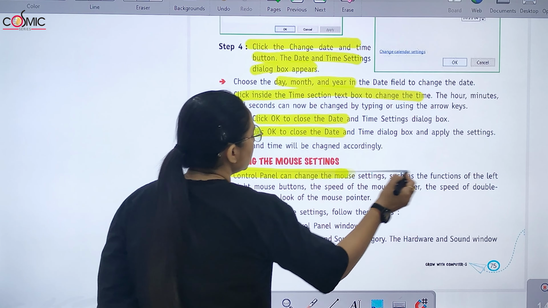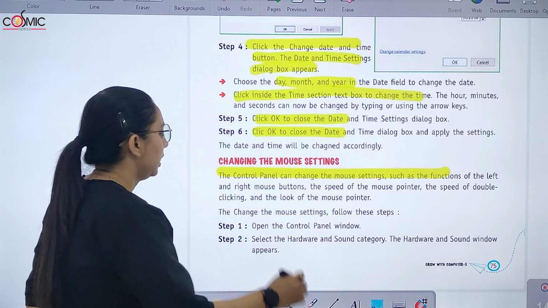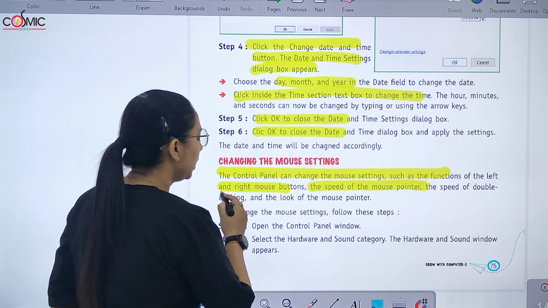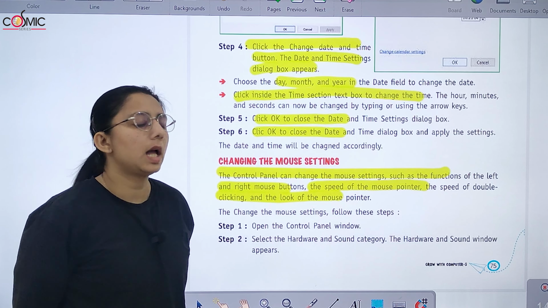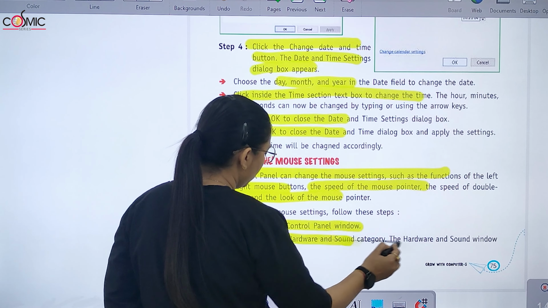Now changing the mouse setting. The control panel can change the mouse setting, such as the function of the left and right mouse buttons, the speed of the mouse pointer, and the speed of double clicking. To change the mouse setting, you will go to the control panel window.